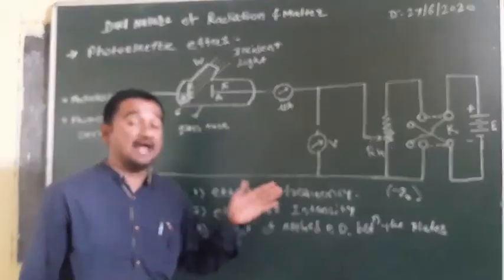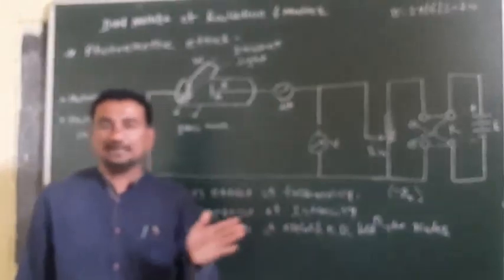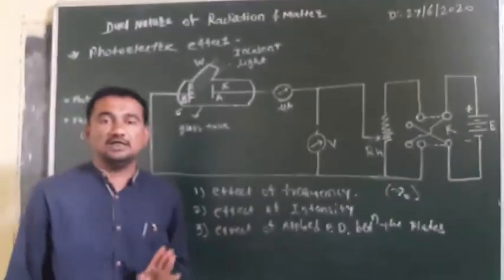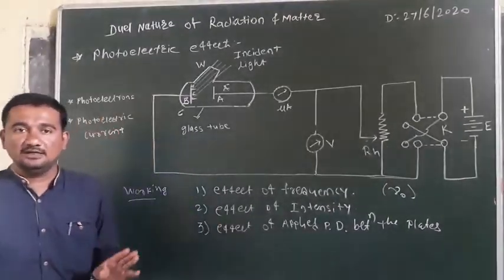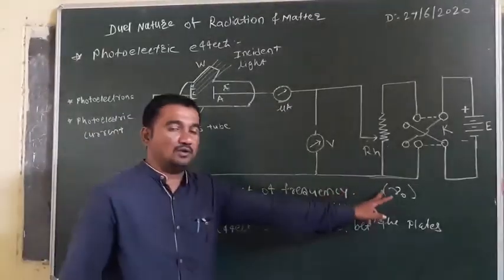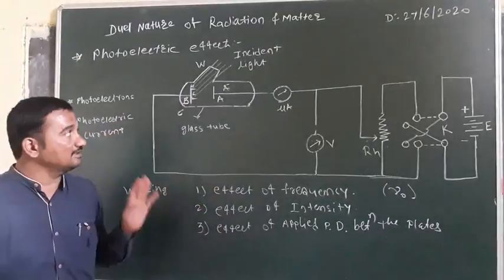It means the type of frequency below which photoelectrons are not emitted from the metal surface. That type of frequency is called the threshold frequency. It means a certain frequency.